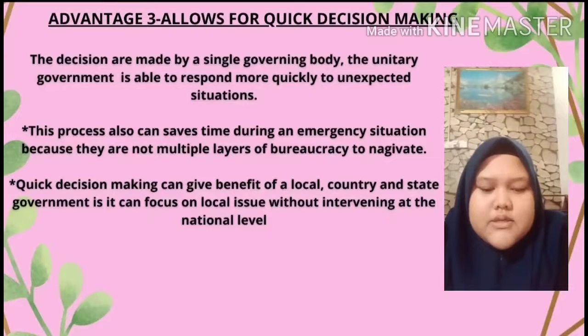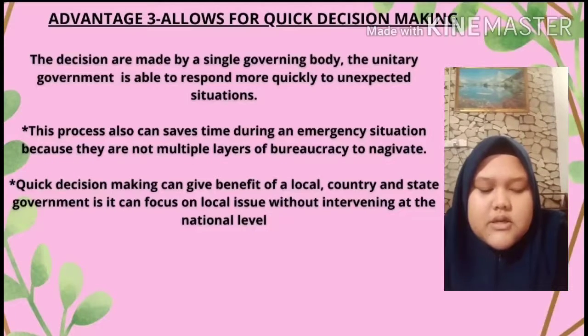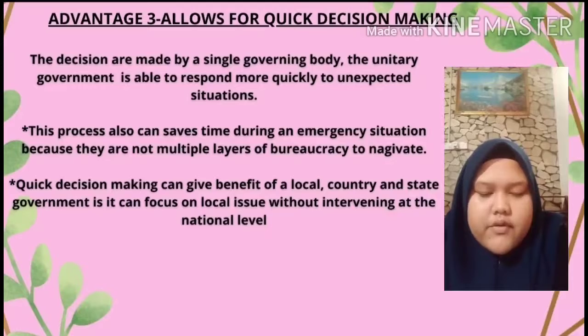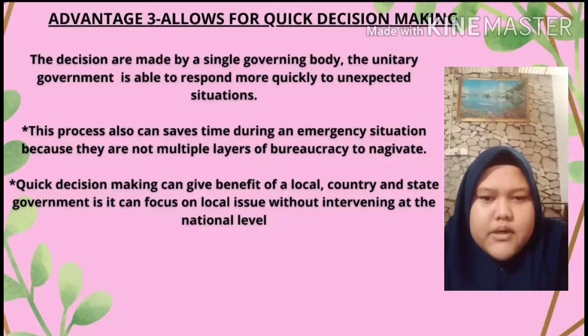If an emergency situation happens in the country, the government can make a quick decision to save that country. The central government can decide to create or abolish administrative decisions and make changes to the local level whenever it desires. It is the common form of governing in the world today, with many states having a unitary system of government.